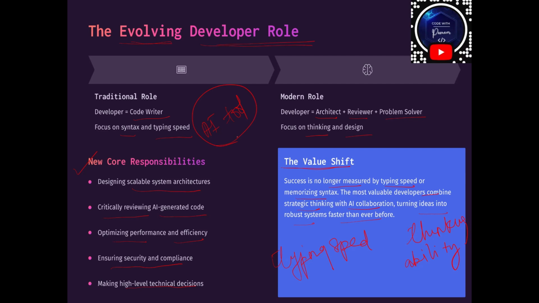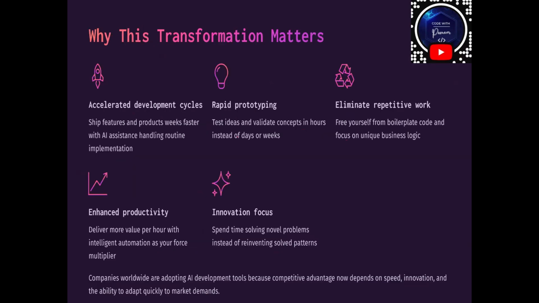Now, why does this transformation matter? Because there will be faster product development. There will be rapid prototyping. We are going to eliminate the repetitive work. Then it will enhance productivity. There will always be higher productivity, and there will always be a focus on what? Innovation. Every time we are going to focus on innovation.